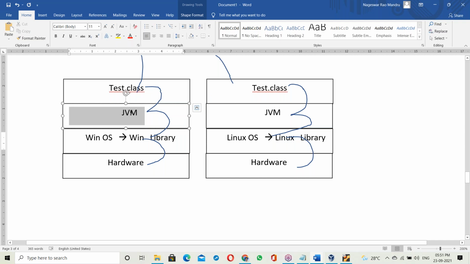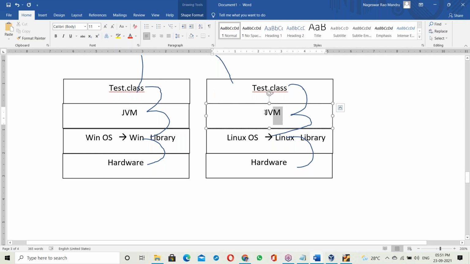See, Windows JVM contains the Windows OS library, which means Windows JVM has knowledge of the Windows OS library. Since it has the Windows OS library, it communicates with Windows OS. Similarly, Linux JVM contains the Linux library, so it can communicate with Linux.